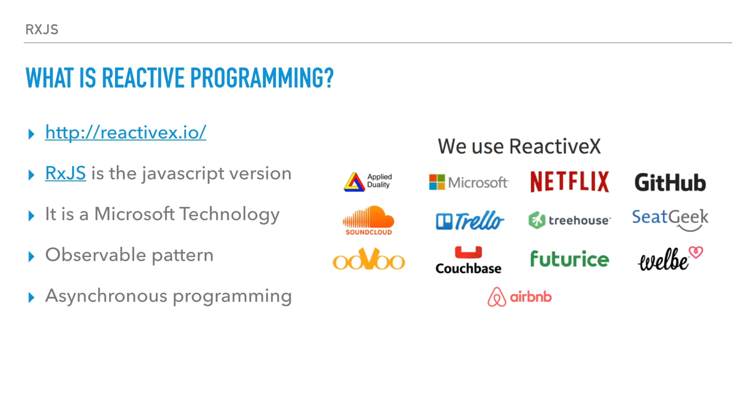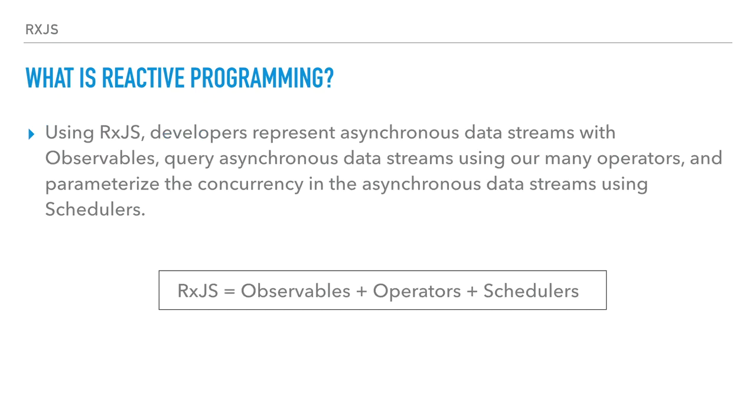Okay, and everything that we are talking about here is asynchronous programming. So the guys from RxJS define this library as being about asynchronous data streams. So a data stream can be anything that is put, let's say, in a queue of operations in an asynchronous way.